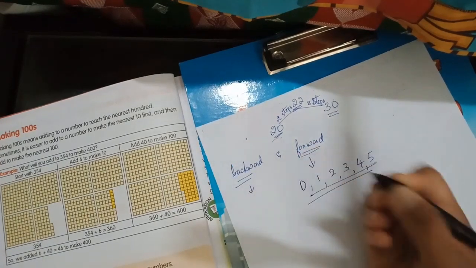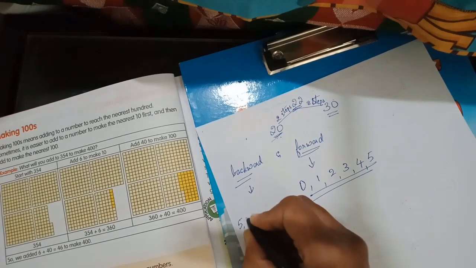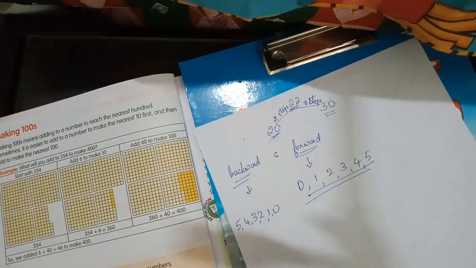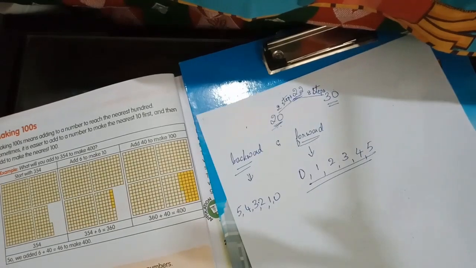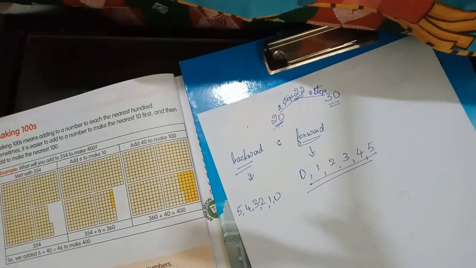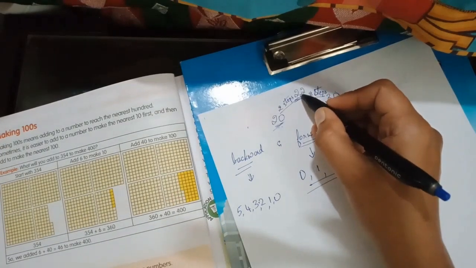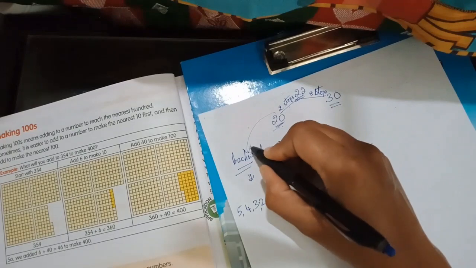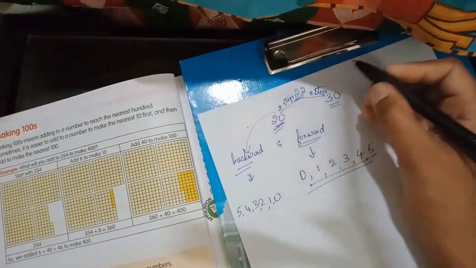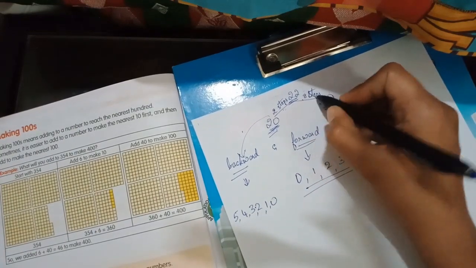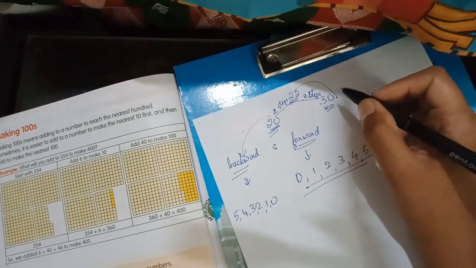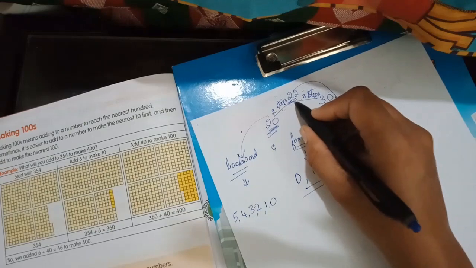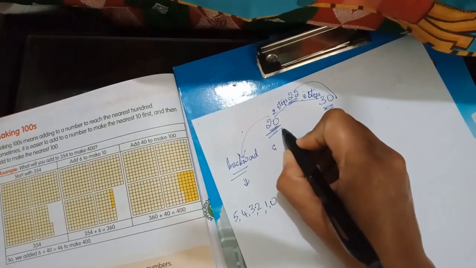Then 5, 4, 3, 2, 1, 0. This is the backward counting of numbers. So I am telling 22 should go 2 steps backward to reach 20, but it has to move 8 steps forward to reach 30. So to which tens is it close? 22 is very close to 20.